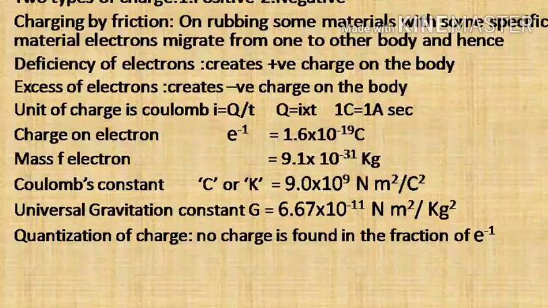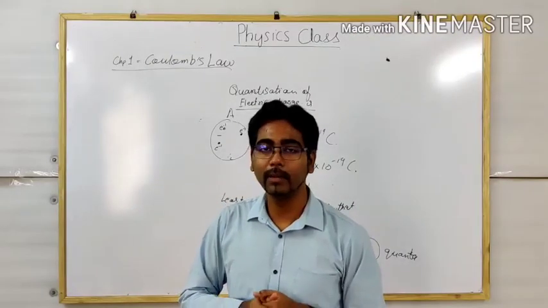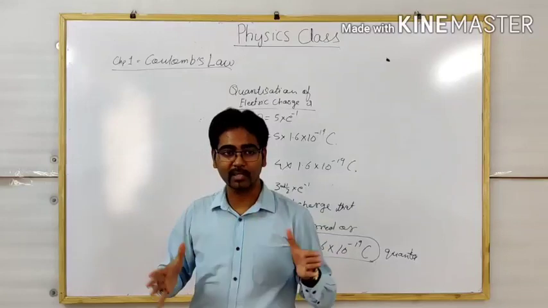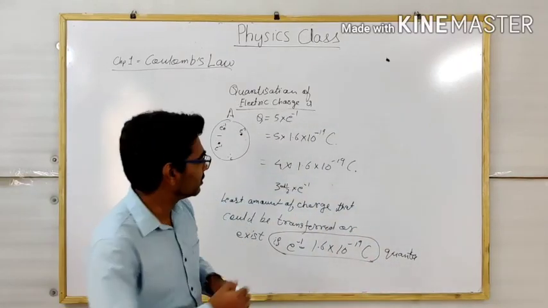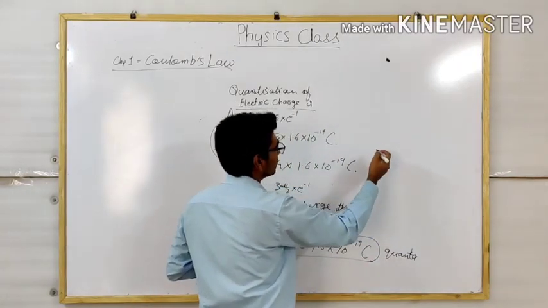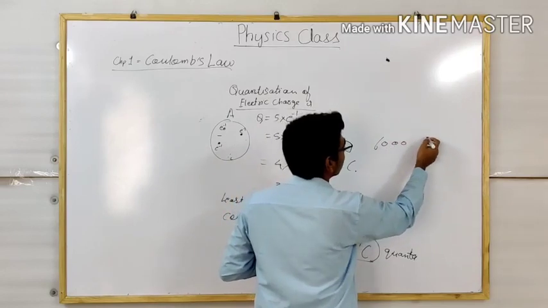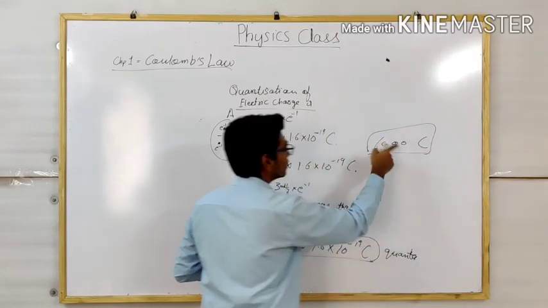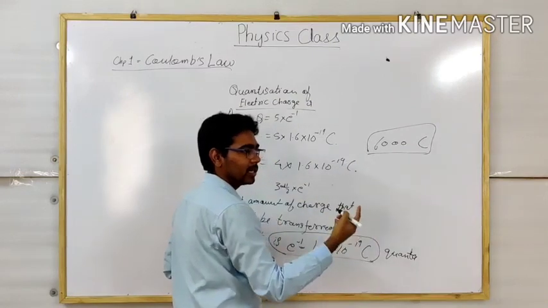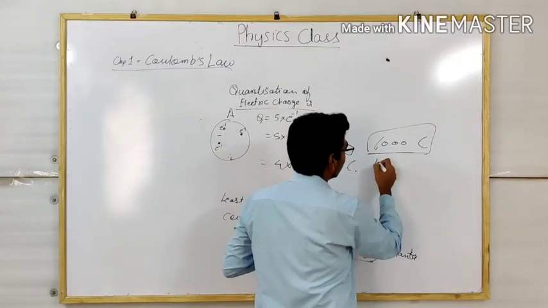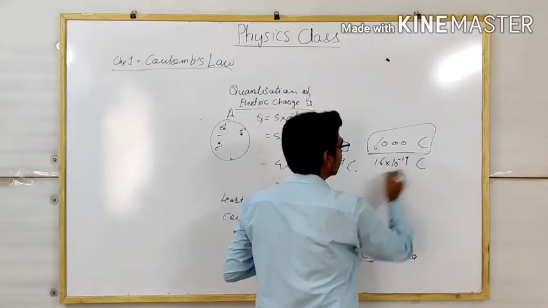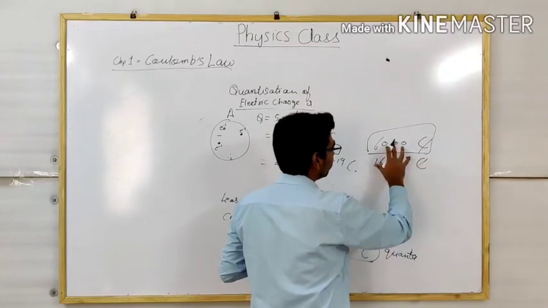So at this point we have studied quantization of charge, which is some of the very fundamentals, very basics, and you will find some numericals in the ISC exam also on the quantization of charge. Suppose a question gives you an amount of charge, say 6,000 coulomb. A body contains 6,000 coulomb of charge, and they ask you whether this charge is possible or not. What you will do is divide this by 1.6 into 10 to the power minus 19 coulomb, and when you divide this, you will get a number.